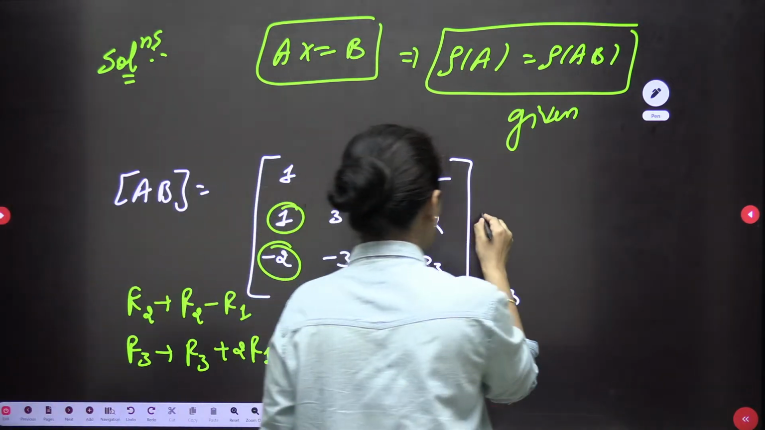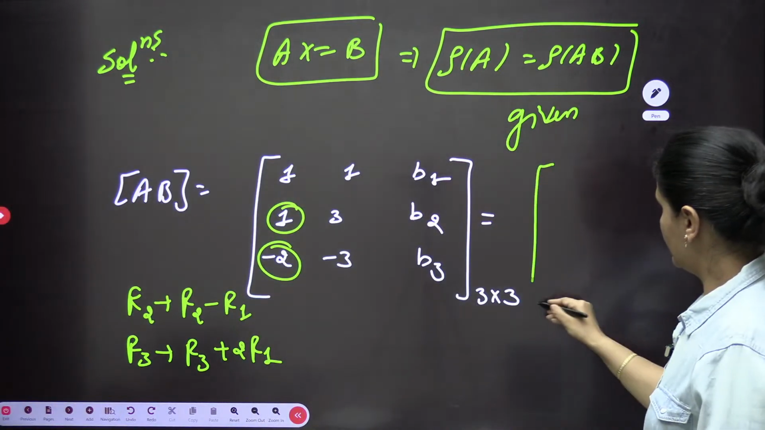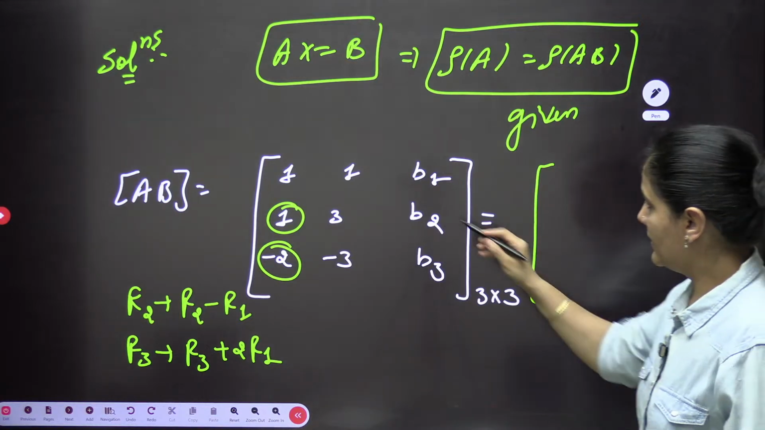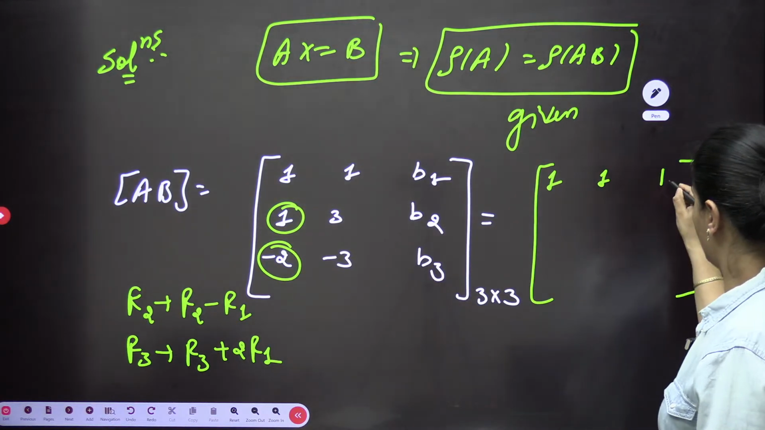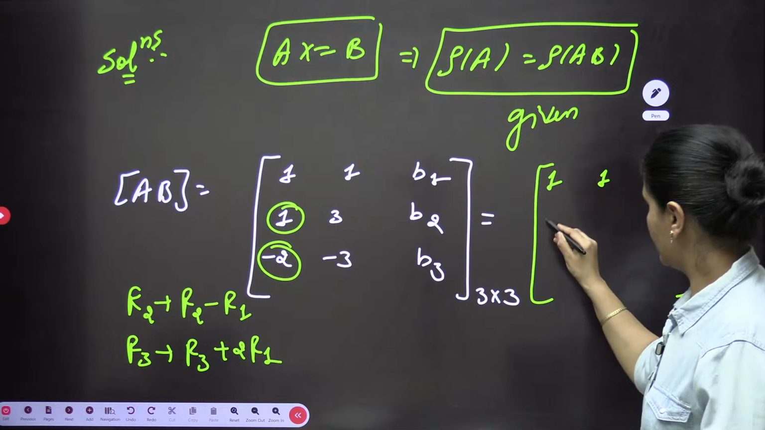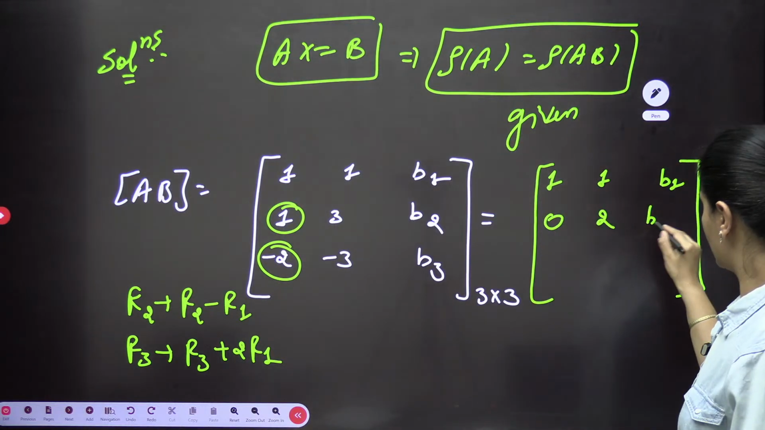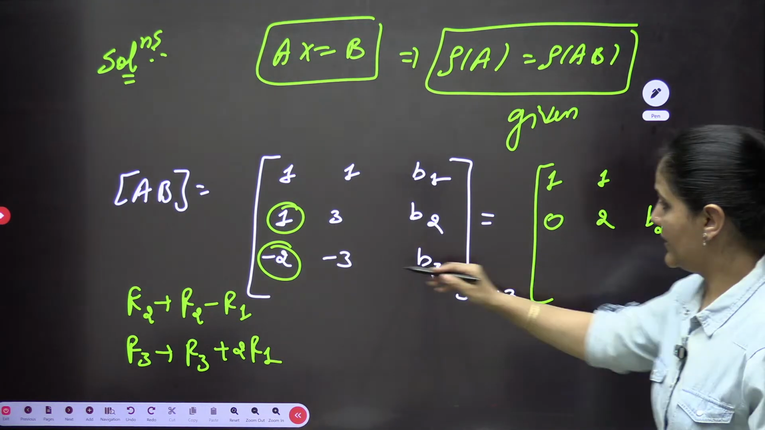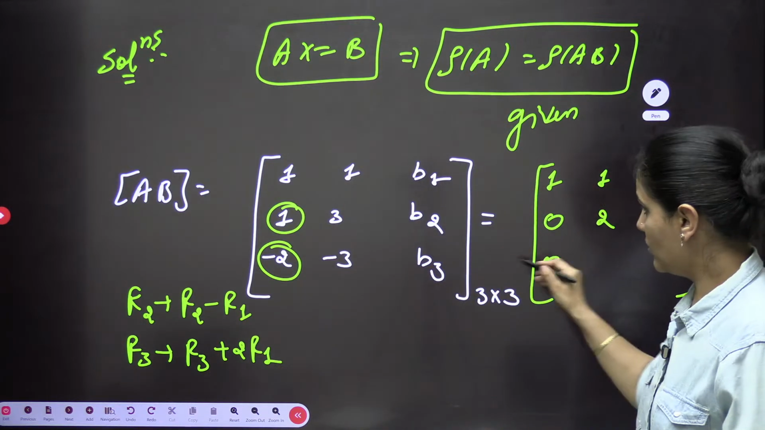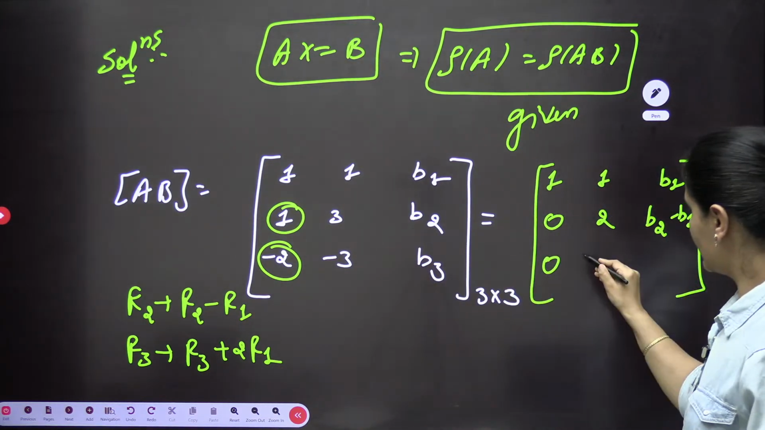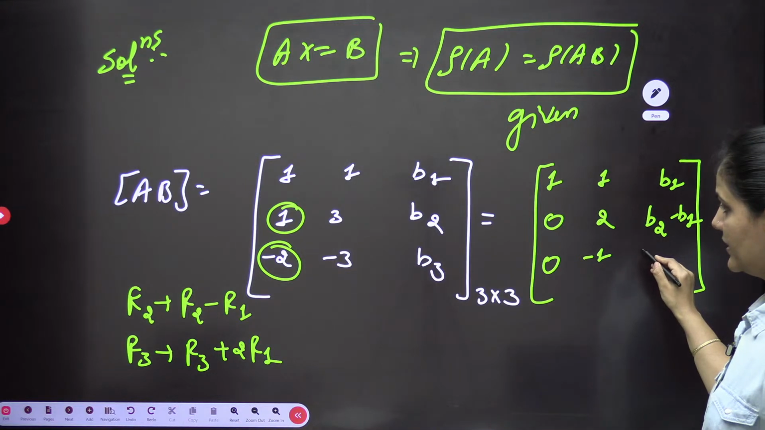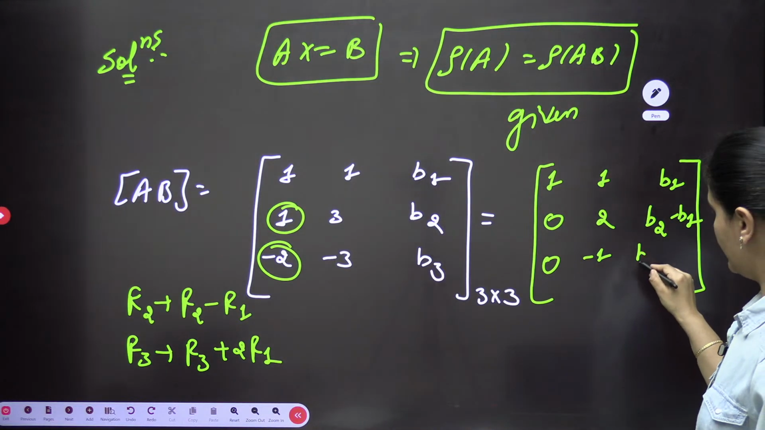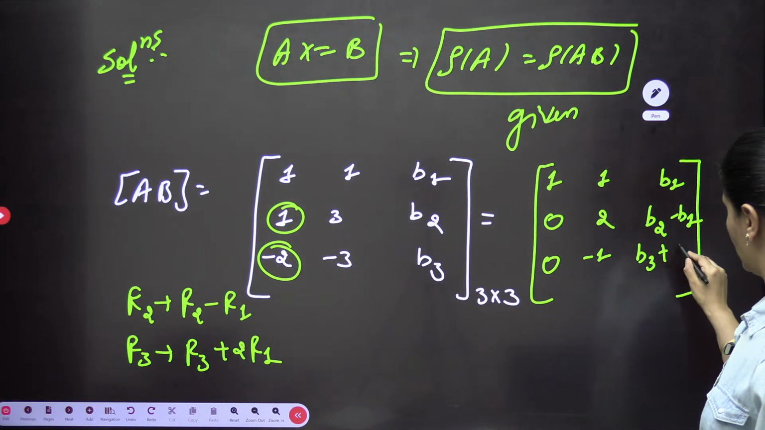Okay? Doing this, what happened? I am writing here what I get. This is 1, 1, B1. This will be 1 minus 1, 0, 3 minus 1, 2, and this is B2 minus B1. Okay? And this is minus 2 plus 2, 0. This is minus 3 plus 2, minus 1. And this will be B3 plus 2 B1.